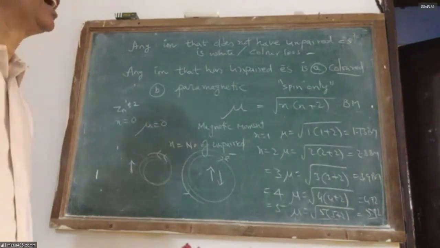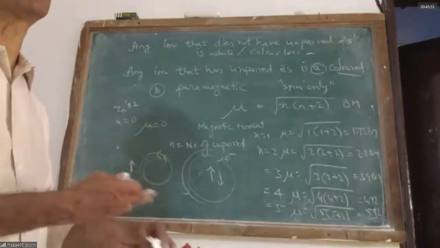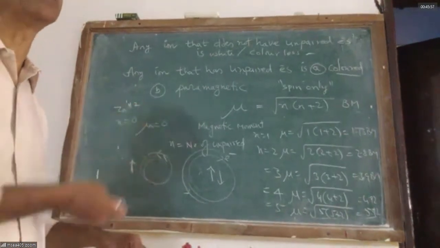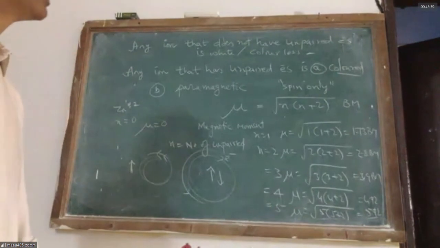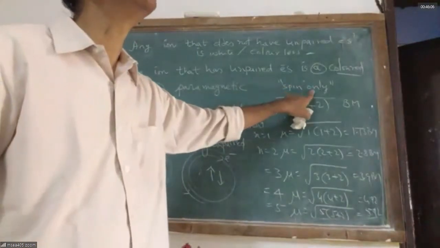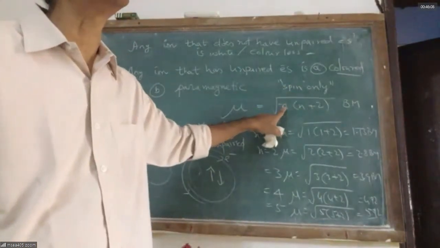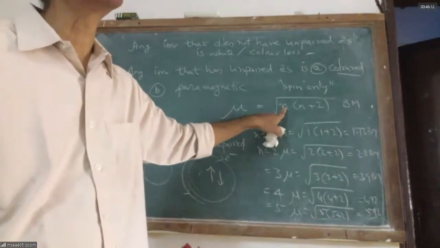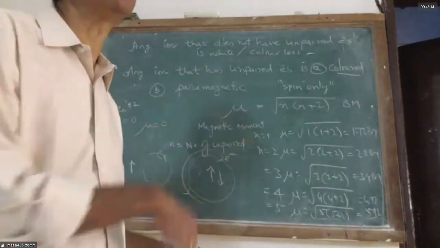Also, the electron is not only spinning around itself, it is also revolving around the nucleus. The orbital motion can also cause some magnetic attraction. The spin-only formula is considering only the electron spin contribution to magnetic attraction. It is not considering the orbital contribution.